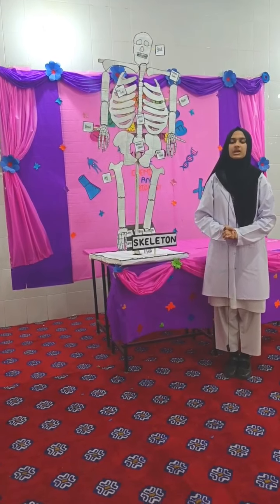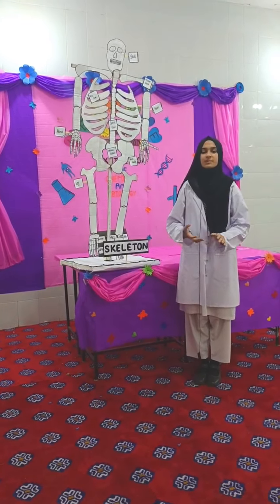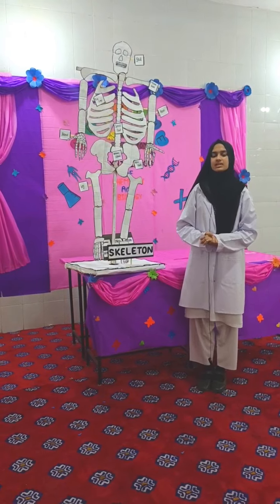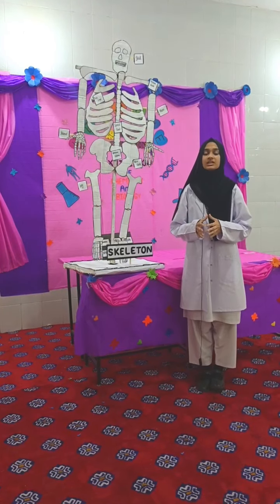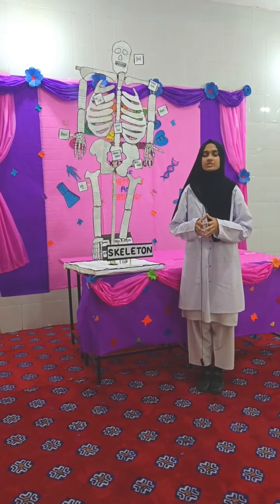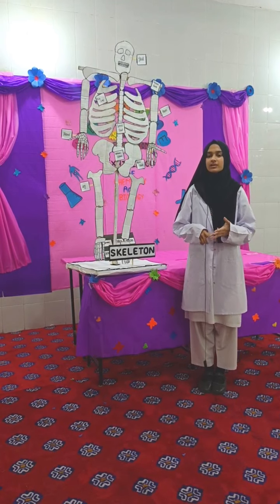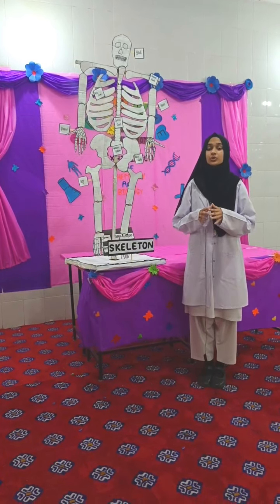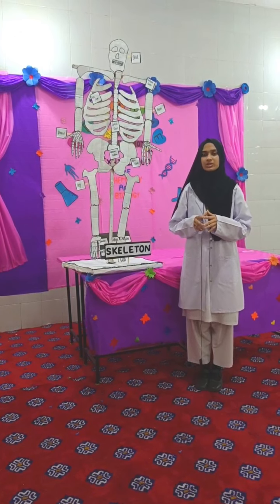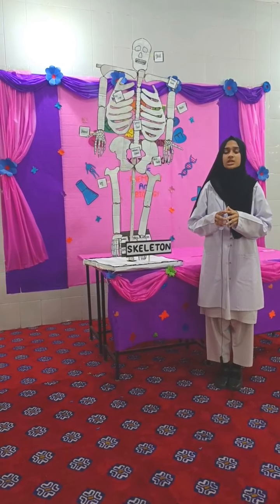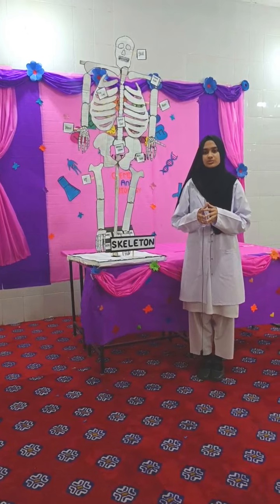My name is Maham. I am a student of class 10th. So the presentation that I am going to give is on the human skeleton. The human skeleton is the internal framework of the human body. It is made up of bones, cartilage, ligaments and joints. There are over 206 bones in an adult human body. Our skeleton contains some important minerals like calcium and phosphorus.